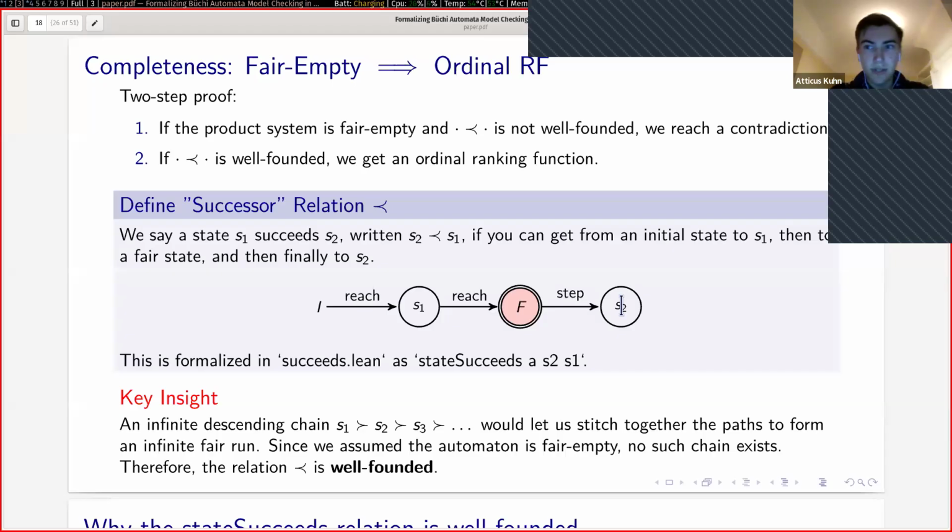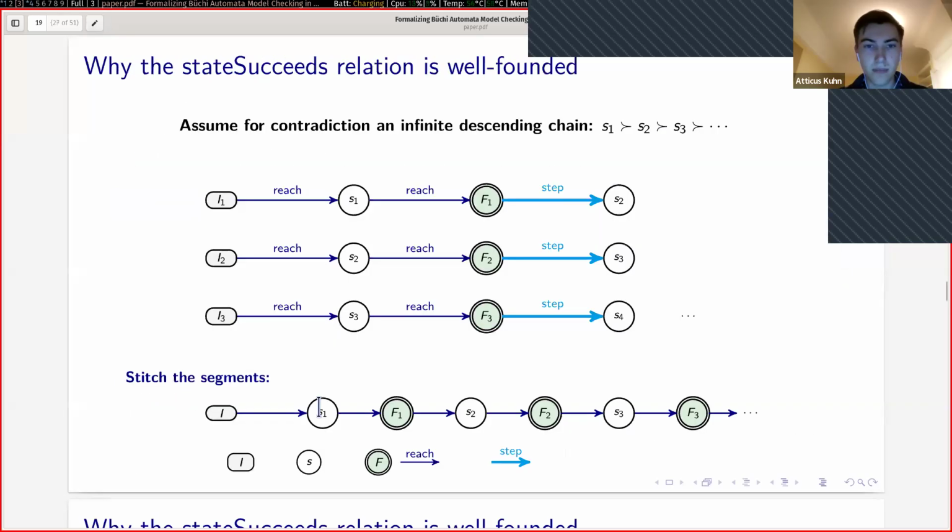So why is this a useful definition? Well, it's useful because imagine we had an infinitely descending chain, S1 succeeds S2, succeeds S3, and so on. We could stitch together the paths from all these succeeds relations to create an infinitely fair run. But since we assume that the automaton is fair empty, we have no such fair run. So therefore, we would have to conclude that the succeeds relation is well-founded. Let me go into a bit more detail about why we know this.